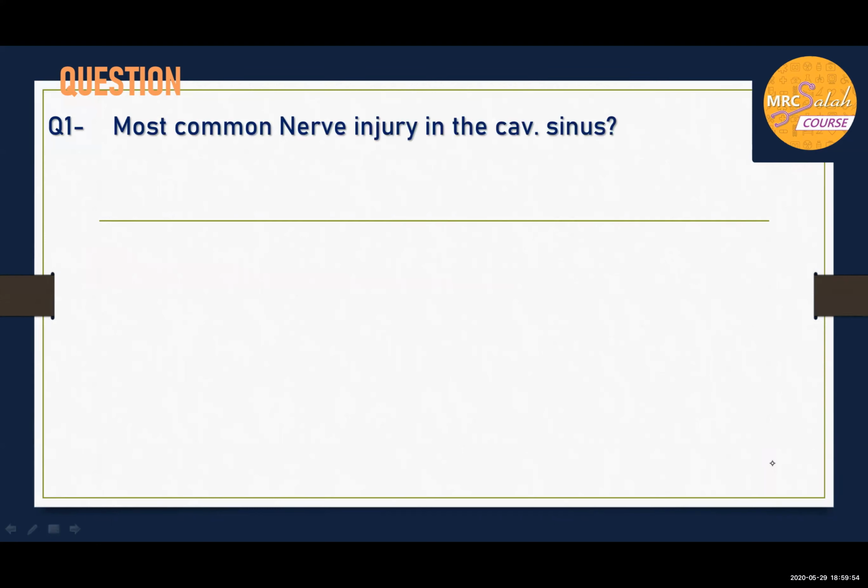Most common nerve injured in the cavernous sinus, if there is increased intracranial pressure, is the abducent nerve, as it has a long course. As you know, the cavernous sinus has many contents inside it and in the lateral wall. Inside it are the abducent nerve and the internal carotid artery.